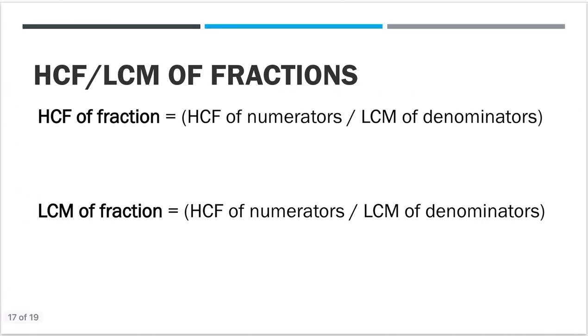Now moving on. In case of fractions, if you have to find the HCF of two fractions, how can you do that? In case of HCF, take the HCF of the numerator and LCM of the denominator and divide them. In case of LCM, here we have LCM of numerator and HCF of denominator. I hope this is clear. We'll do a question on this, then it will be more clear.